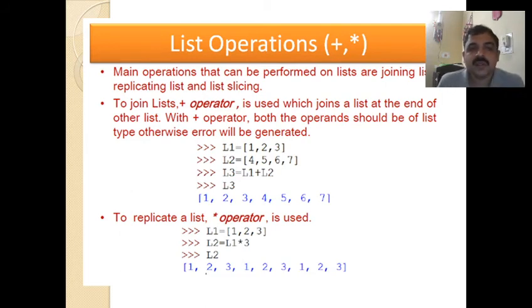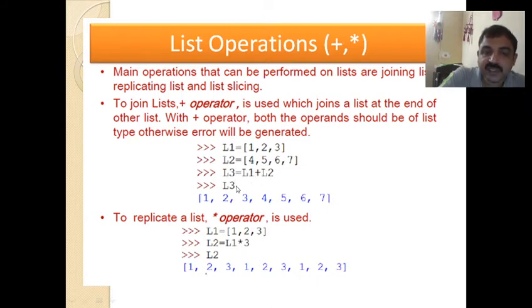So list operations. We have two operators, plus and asterisk. How do they work with a list? The main operations that can be performed on a list are joining lists and replicating lists. How do you join two lists? Just by using the plus operator. Let us see the example. We have a list L1 which contains 1, 2, 3, L2 which contains 4, 5, 6, 7, L3 equal to L1 plus L2, that means both are added.